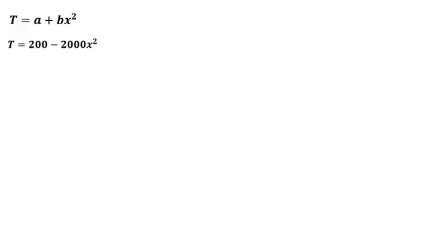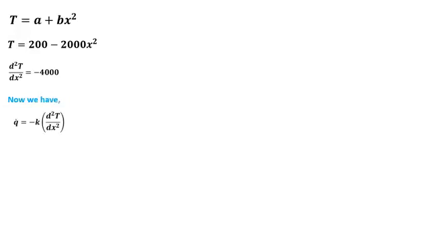A is 200 degree centigrade and B is equal to minus 2000 degree centigrade per meter square. So temperature distribution comes out to be 200 minus 2000 x square. Taking the double derivative of T with respect to x, it comes out to be minus 4000 degree centigrade per meter square.